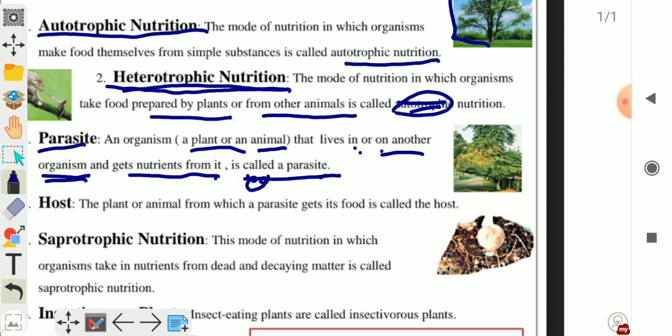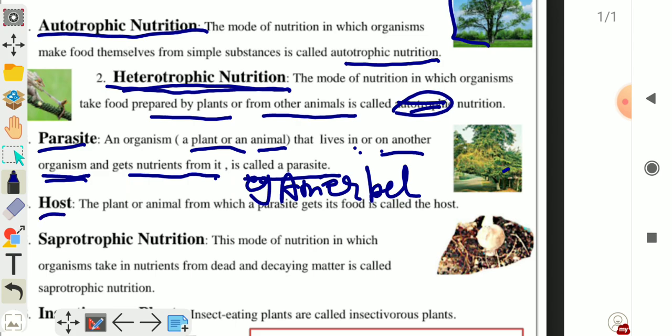Example is Amar bale, which is also known as Cuscuta. Amar bale is a non-green plant which doesn't have chlorophyll. That is why it is dependent on green plants for its food, and it is known as parasite.